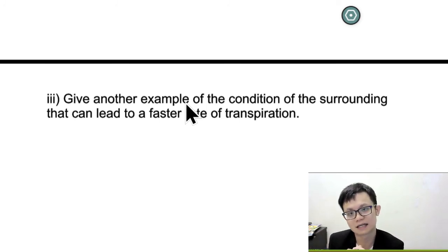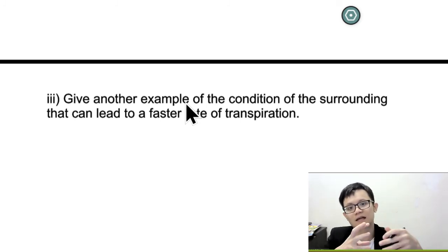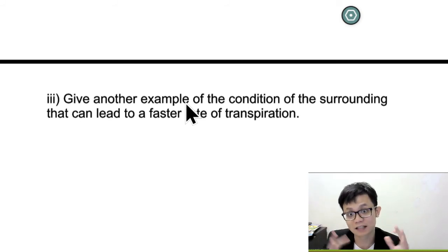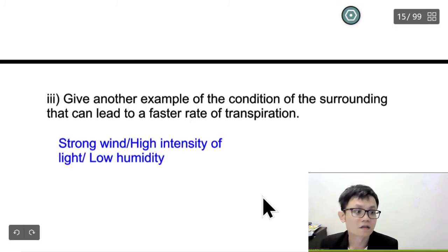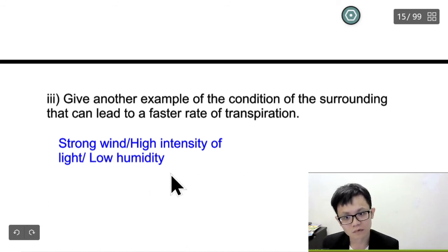Or let's say the wind blows very fast. If the wind always blows very fast, then the plant will dry up fast, so the rate of transpiration is faster. If the wind is slow, then of course the rate of transpiration will be slow. So there are a few answers you can write. You can say that it has a strong wind, high light intensity, or low humidity, for example.